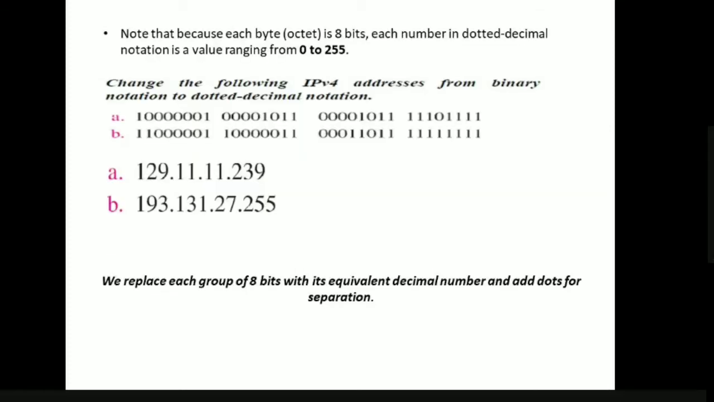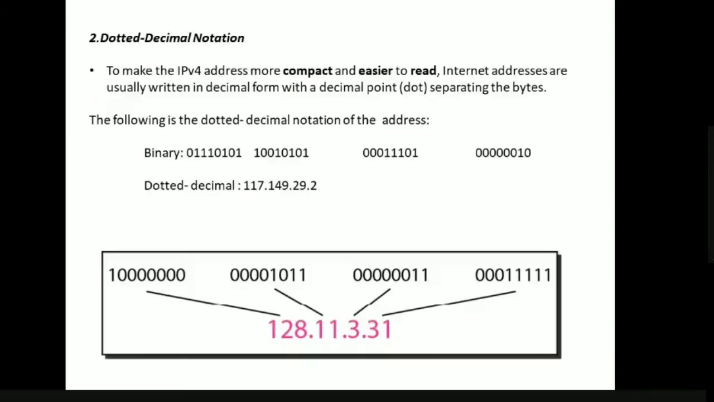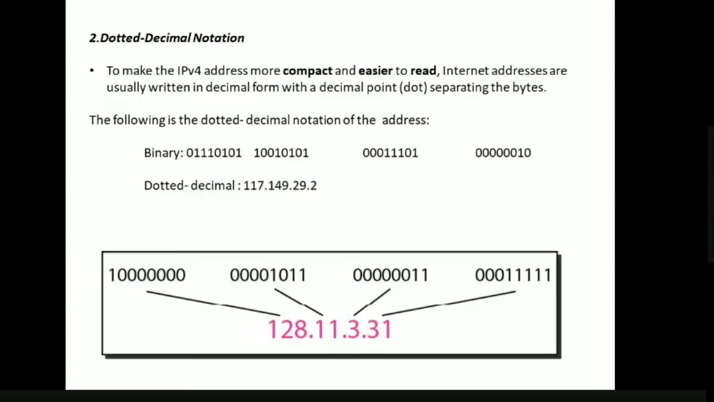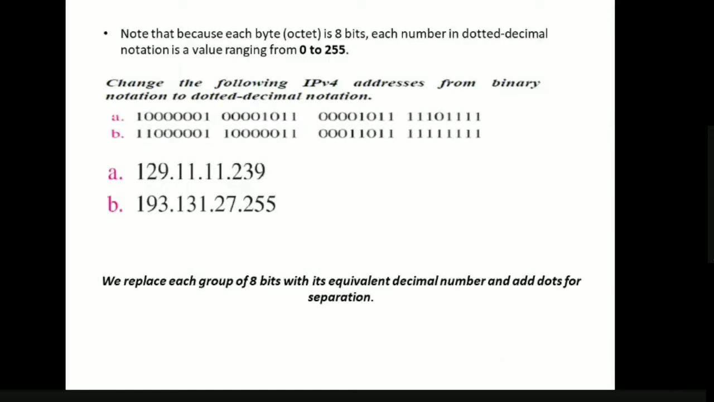Next, how many bits are there in each byte or in each octet? 8, right? So what will be the number of values of each byte? 2 power 8. 2 power 8 means 256. So it can have 256 values. That is, the values in the IP address range from 0 to 255. 0 to 255 means the total number of values is 256.